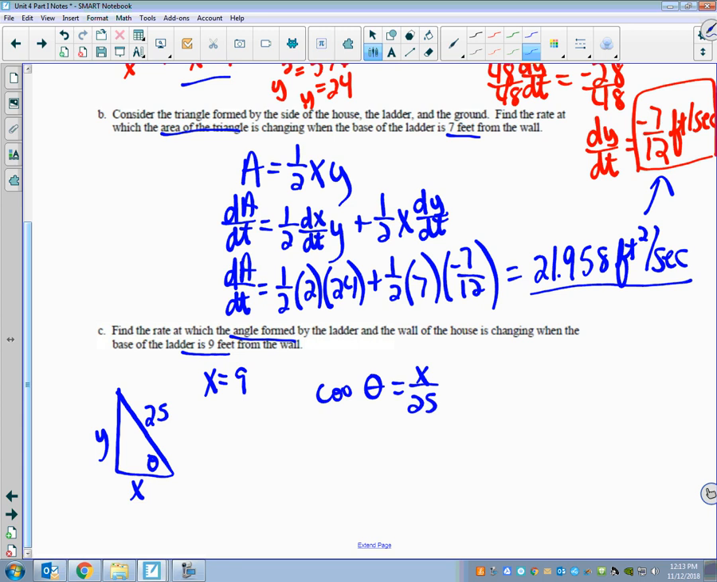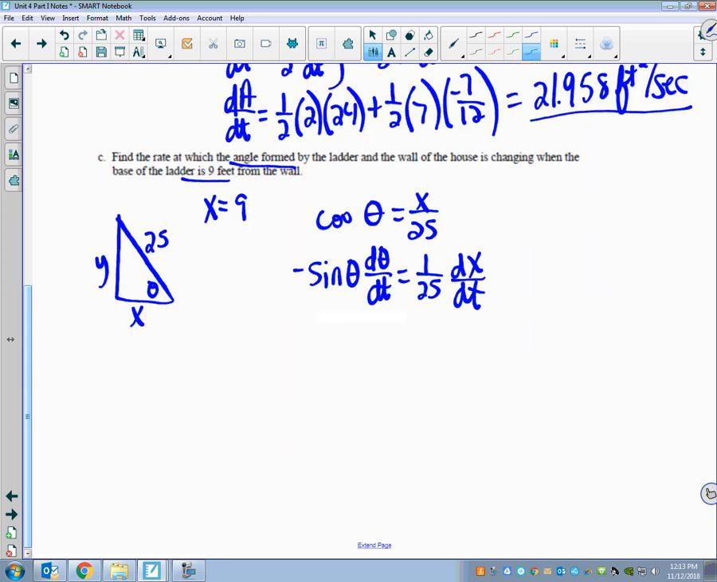But first of all, what could I write with theta here? There's a lot of ways you could do this, but could you set up cosine of theta equals x over 25? Or you could do sine of theta is y over 25. Why did I do x? Because they gave me the x value. That's why I did cosine. So the derivative of cosine would be negative sine of theta times d theta over dt, and that would equal 1/25 times dx over dt.